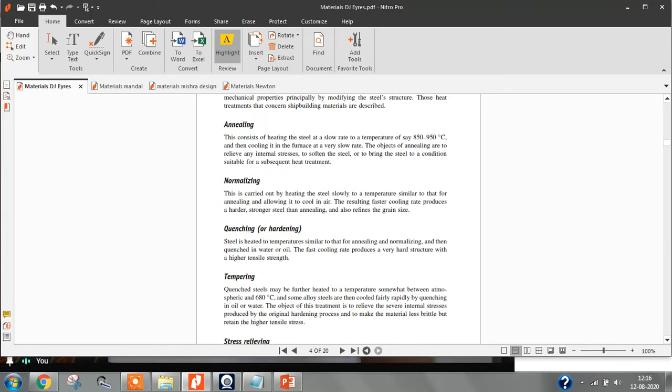the tempering process is similar to annealing. After making the steel, you again heat it to some 650 degrees Celsius, then cool it slowly so that the internal stresses are relieved after processing. After doing heat treatment, if there are some internal stresses, to relieve them we do the tempering process.